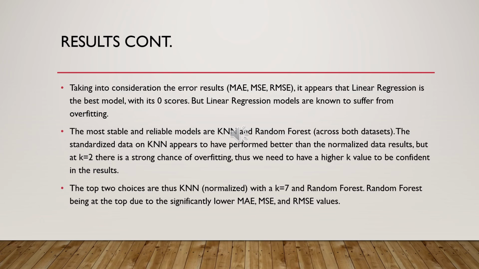So this slide just basically discusses what we talked about in the previous slide, with the addition of the standardized data on KNN appearing to have performed better than normalized data. But at k equals 2, there was a strong chance of overfitting, and thus that's why we chose to go with the KNN that had a higher k value. And so the top two choices were KNN normalized with a k equals 7 and random forest. But obviously in the end, random forest is the model of choice, and that is because of the significantly lower error values that we got.